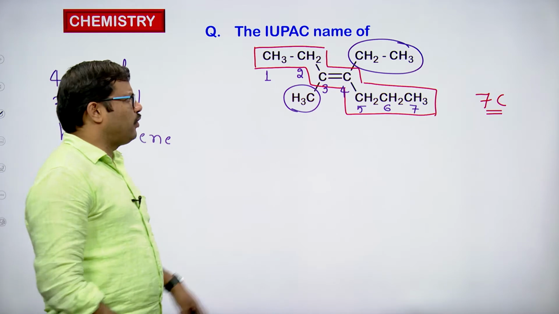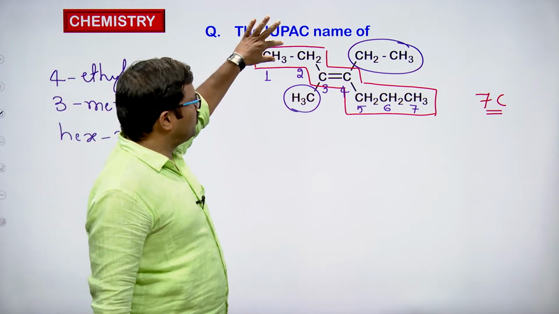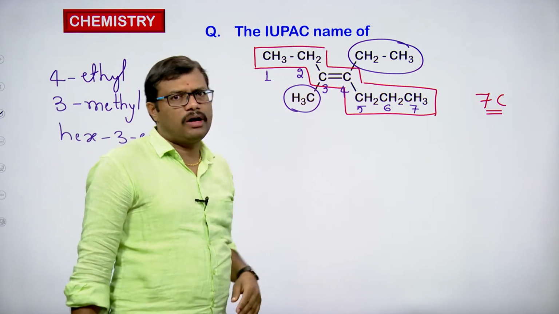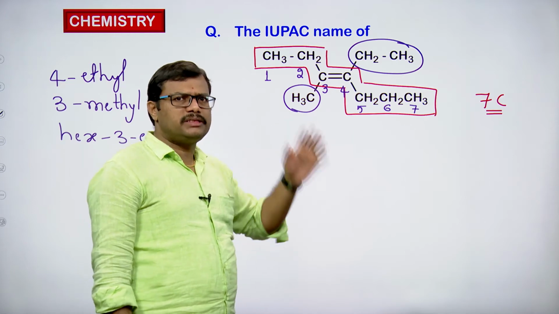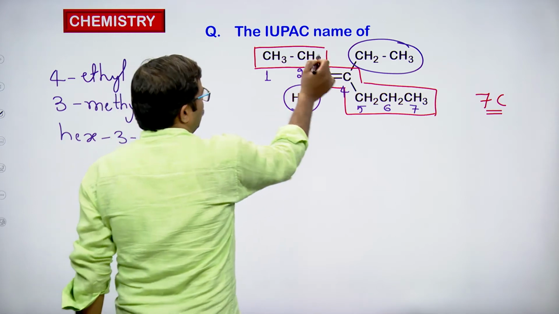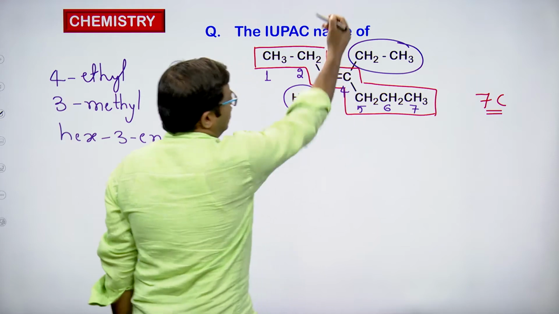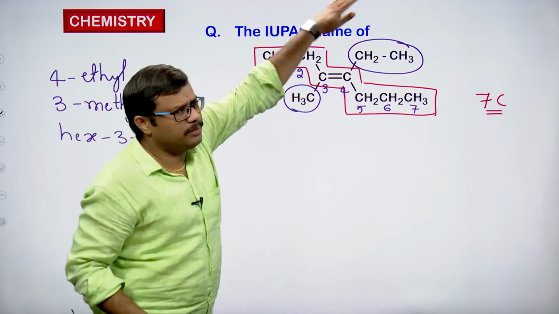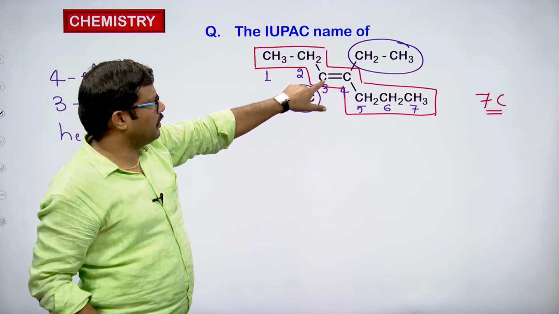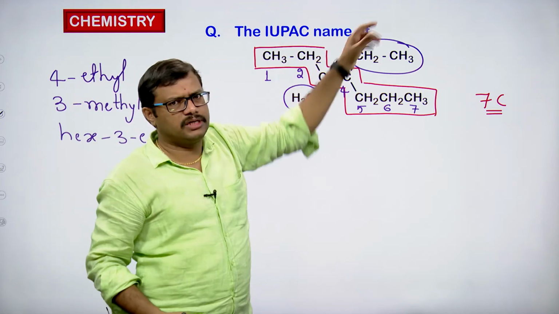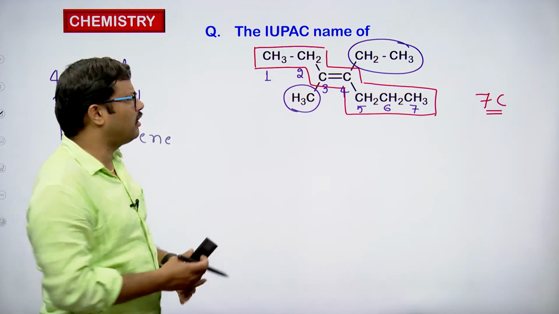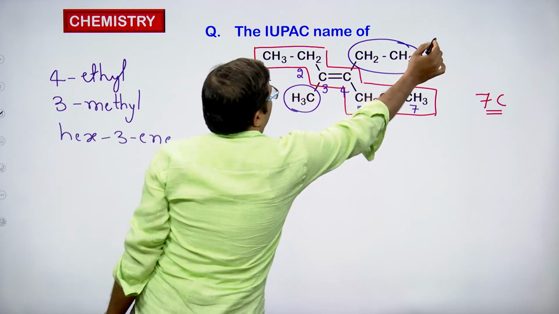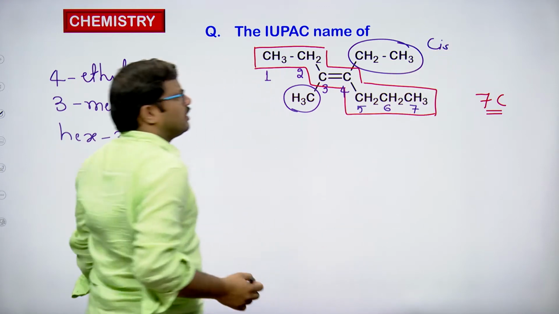And moreover, if you observe the orientation of the groups, two ethyl groups are on the same side of the double bond, so it can be taken as a cis isomer. This is an ethyl group and this is an ethyl group, both present on the same side of the double bond, both upside. Ethyl on this carbon atom is upside and on this carbon atom is upside, so both are on the same side of the double bond, so this is a cis alkene.